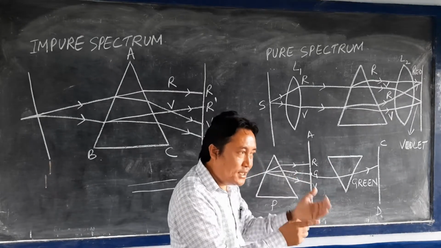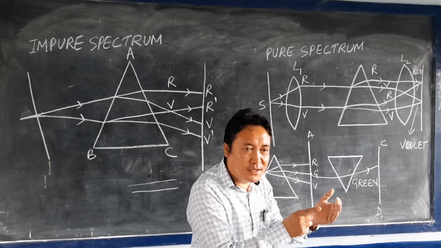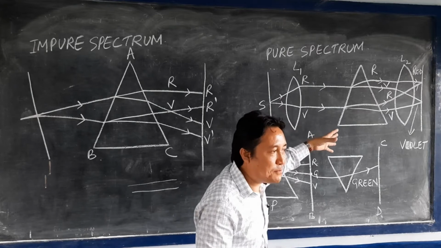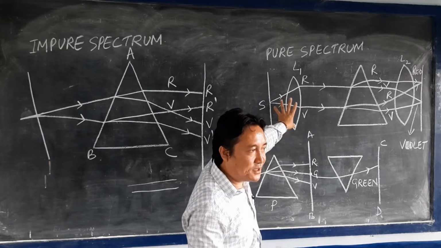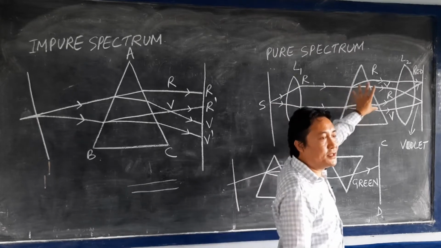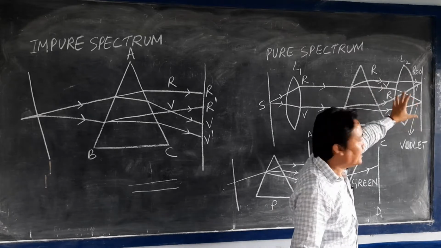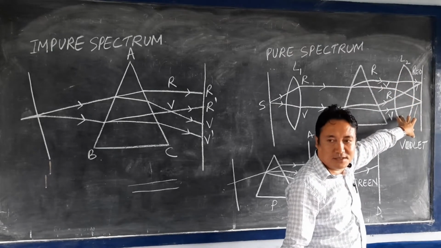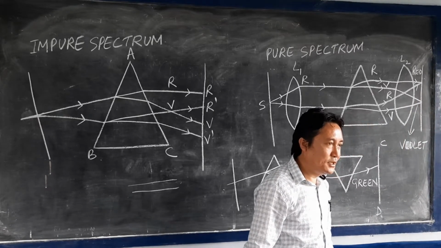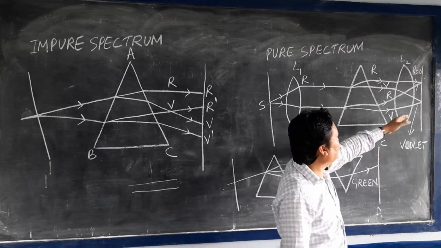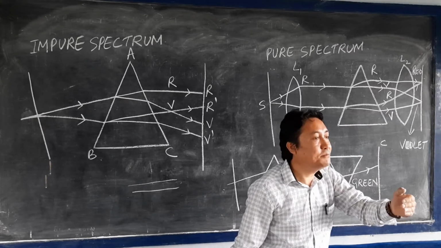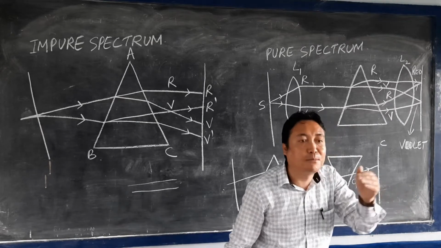So to see the pure spectrum, we have to consider the source of light. It should pass through the aperture, through the cylinder, and fall on the convex lens, and after that a prism is kept here. From the prism the rays of light again come out, then fall on another convex lens, and through that lens they fall on the screen. When it falls on the screen, this light will form a well-defined path. So they have well-defined boundaries.